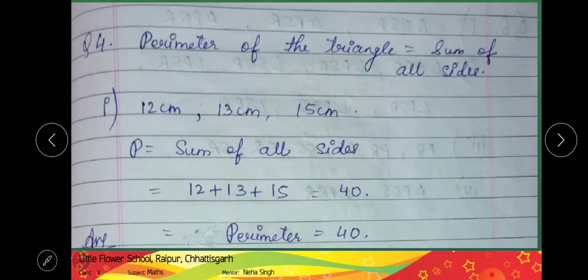Now the fourth question is, find the perimeter of the triangle with given sides. See, the questions I have attached in the previous slide, right? So the perimeter of the triangle is the sum of all sides. We are going to add all the 3 sides of the triangle to get the sum. So 12 plus 13 plus 15, which is 40.